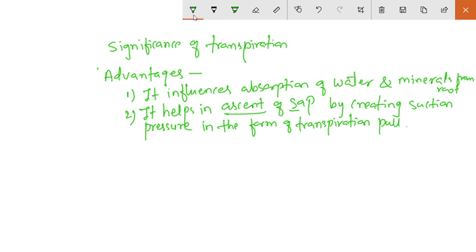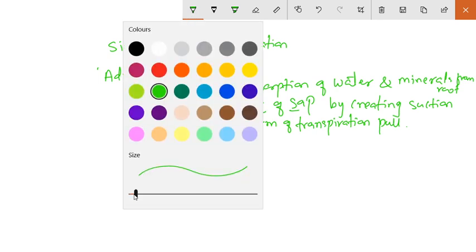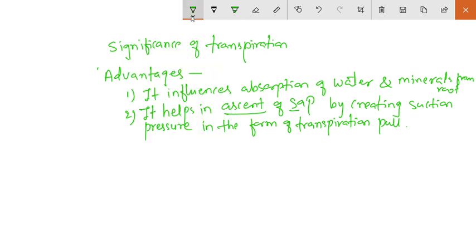Okay. Then the third, the transpiration pull. We already discussed about the mechanism of ascent of sap.